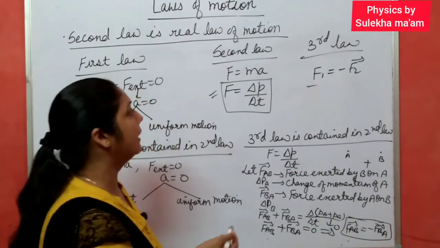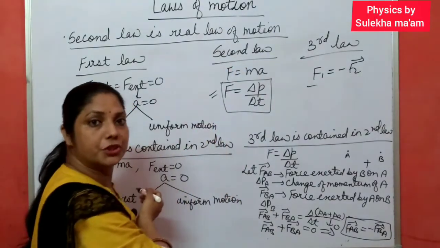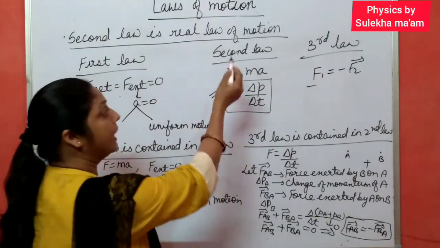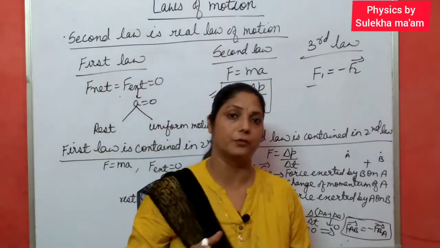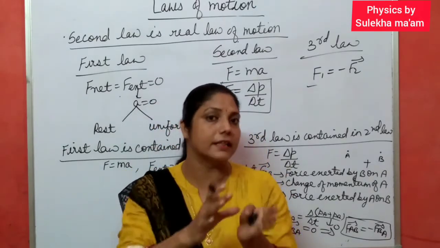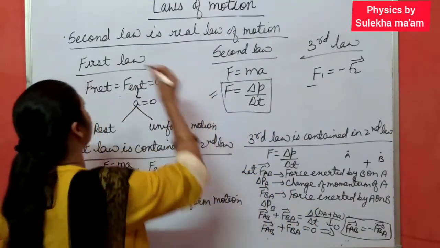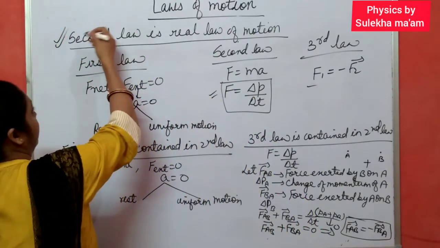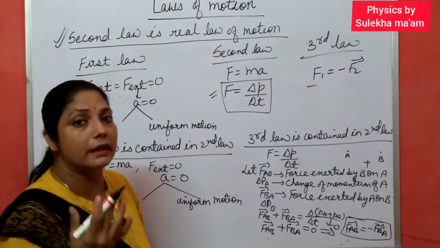So I can say that the second law is the real law of motion. We can derive with the help of the second law both the first law and the third law. It means the first and third laws are contained in the second law of motion. This question is very important. In many exams this question comes: how is the second law the real law of motion?